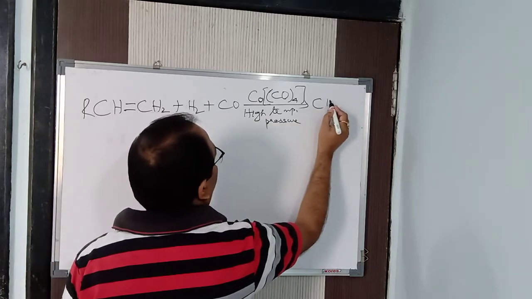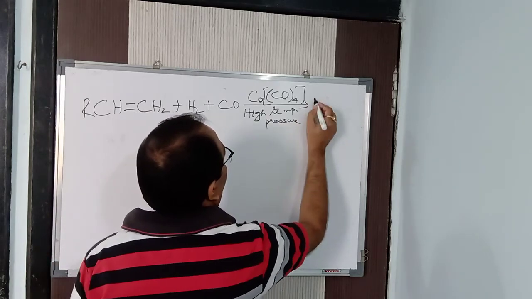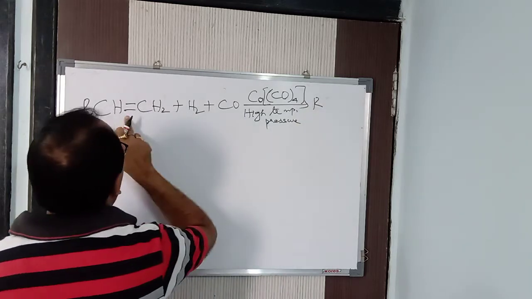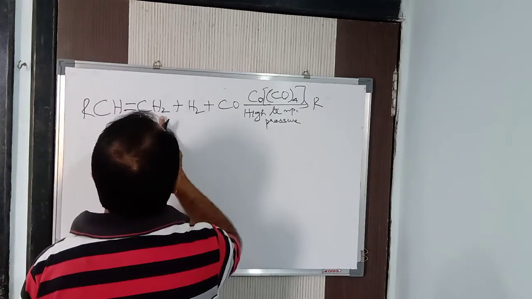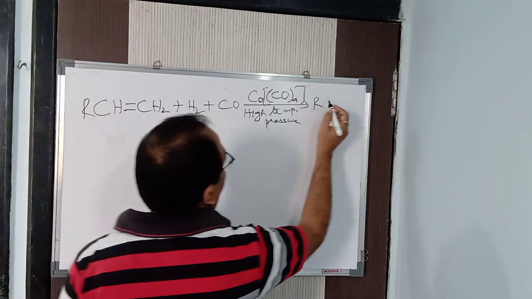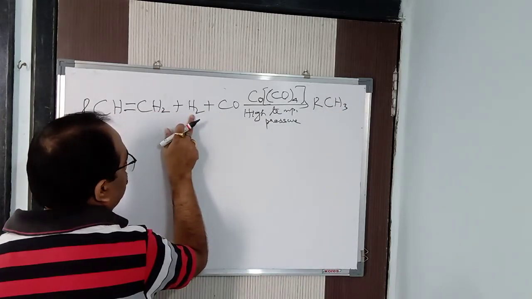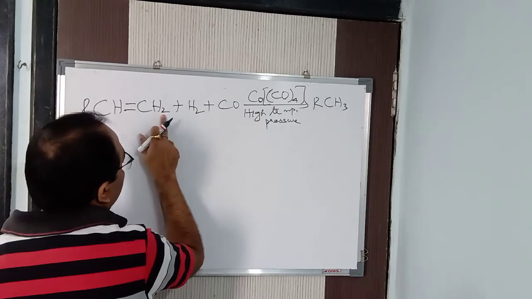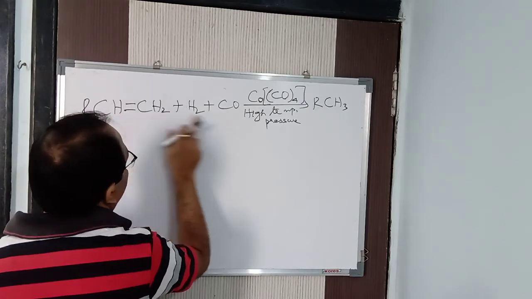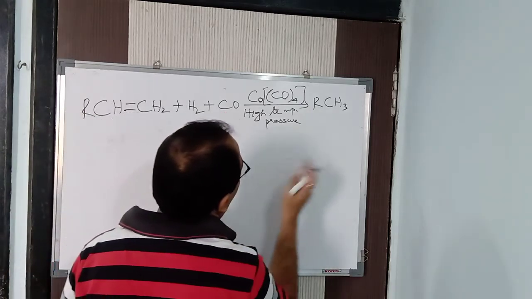It is going to form R-CH2-CH2-CHO. One hydrogen is added to the CH3, and one more carbon is there.